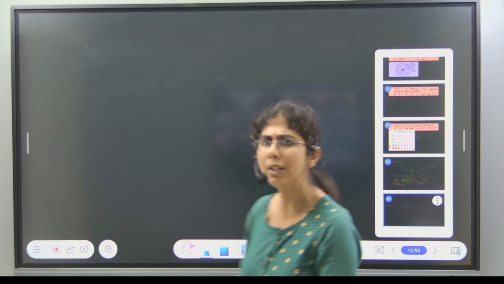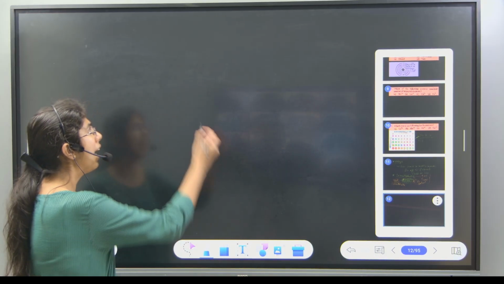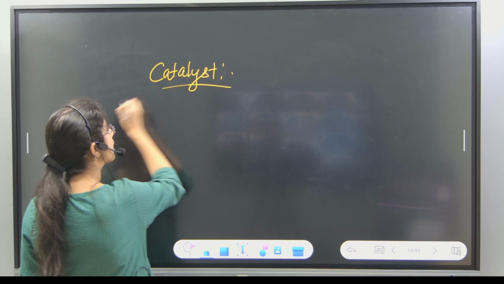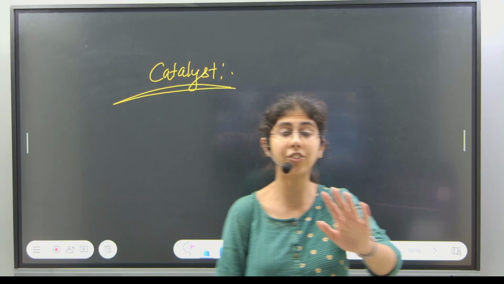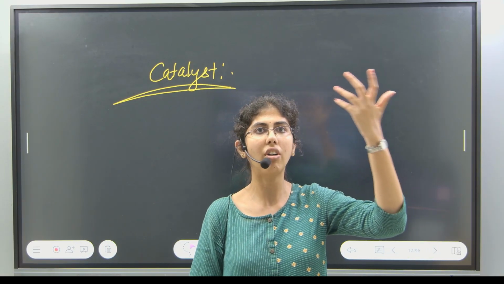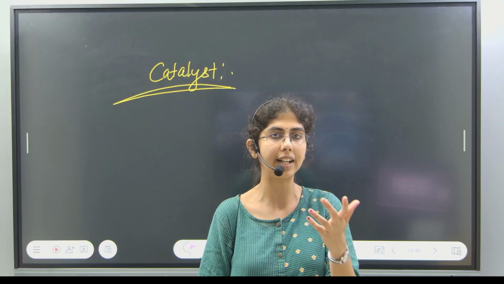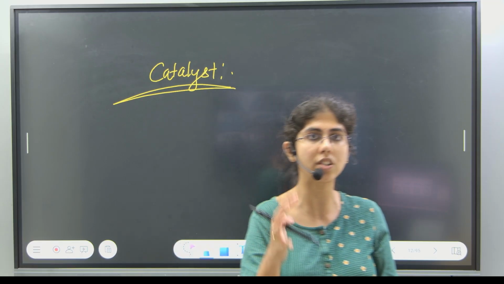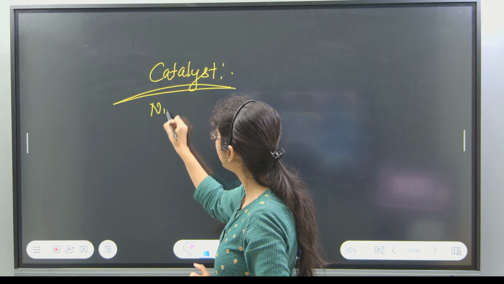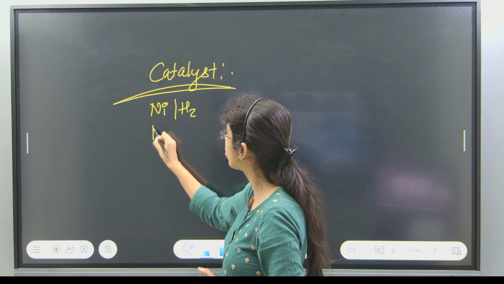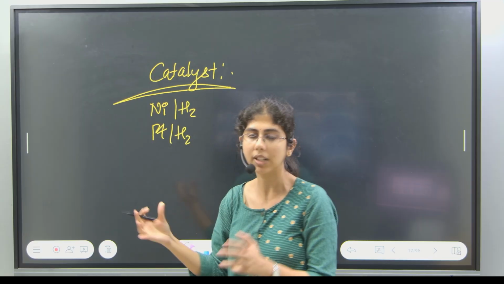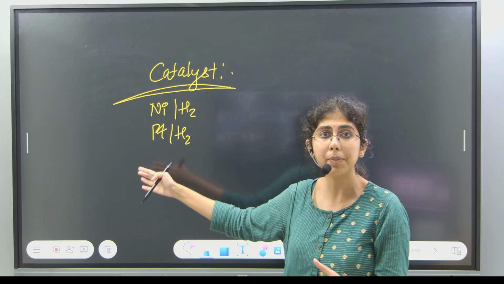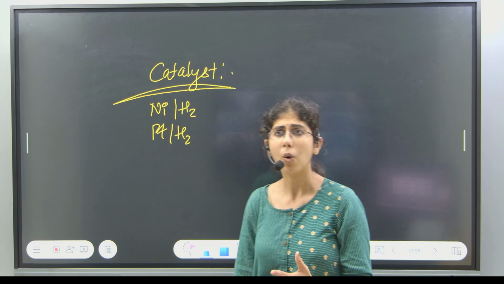There is one more property you should be knowing about transition elements. That is catalytic property. It will act as a catalyst. You might have seen, from some ninth or 10th grade, when you started studying a bit about organic chemistry, in many reduction reactions we use something like nickel over hydrogen, platinum over hydrogen. Now, what are this nickel and platinum doing? These transition metals are acting as catalyst.